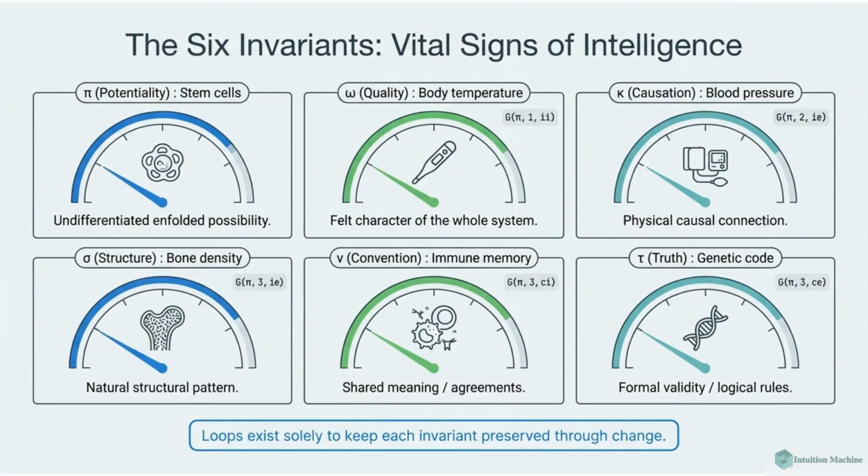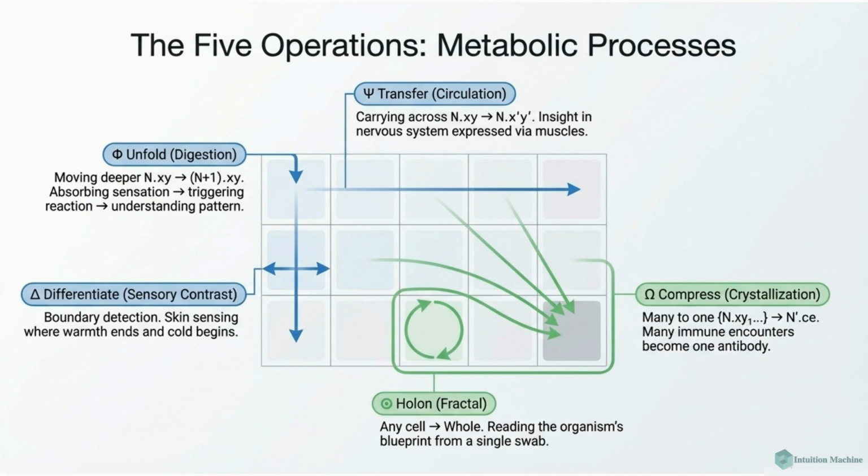The 6 invariants are the vital signs of intelligence, including potentiality, quality, causation, structure, convention, and truth. Loops exist solely to keep each invariant preserved through change. The 5 operations represent the metabolic processes: transfer, circulation, unfold, digestion, differentiate, sensory contrast, compress, crystallization, and Holon, fractal. These describe how information is processed and structured.